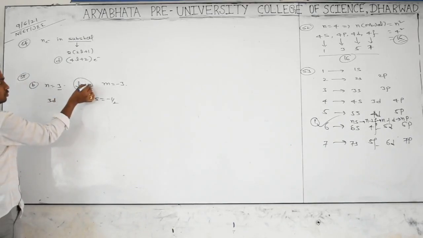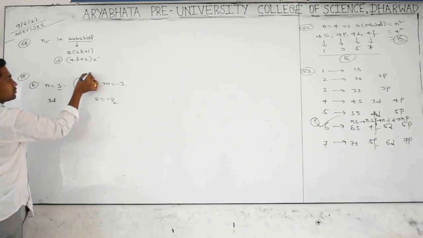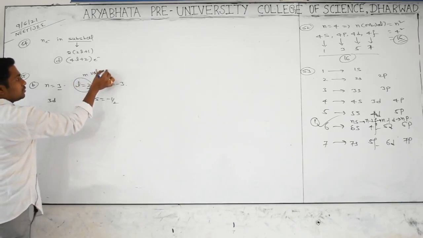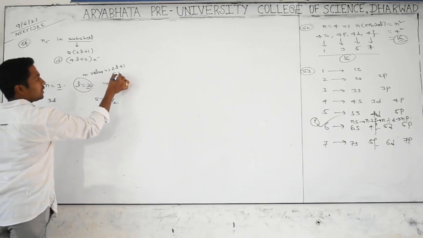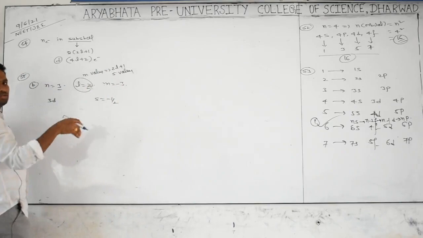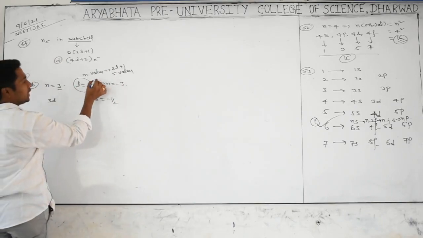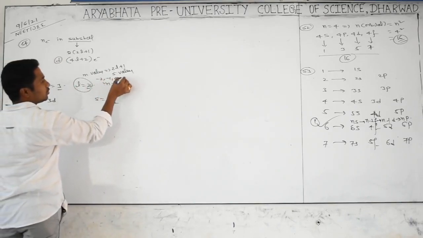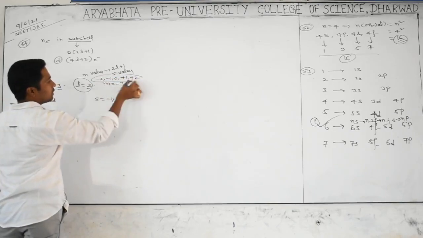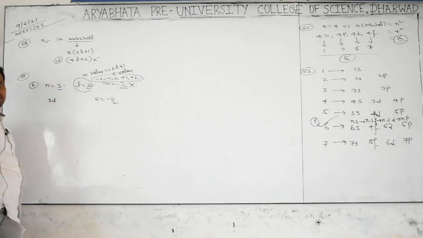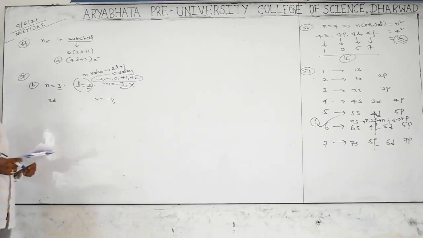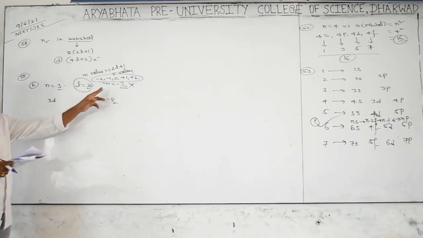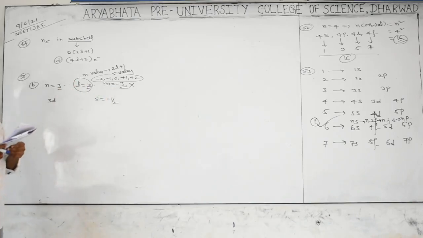Possible m values are 2l plus 1, 5 values. How will 5 values come? Minus l to plus l: minus 2, minus 1, 0, plus 1 and plus 2. But the given 3 is not acceptable. That's why it's the wrong set of quantum numbers. The remaining 3 are correct, but m is not a correct quantum number.